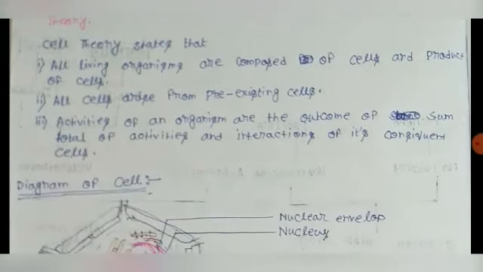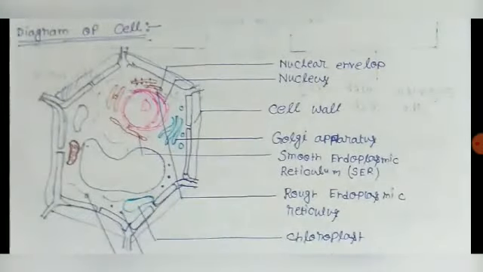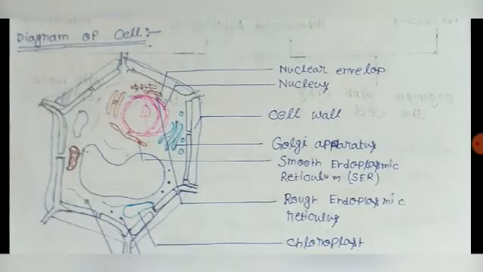So let's look at this diagram of a cell. My diagram is not so good. It's the plant cell. Here the cell is covered by a cell wall. Inside the cell, the pink colored portion is the nucleus. The nucleus is covered by a membrane known as the nuclear envelope or nuclear membrane. There are many grey shaded portions. These are the endoplasmic reticulum, which are attached to the nuclear membrane.